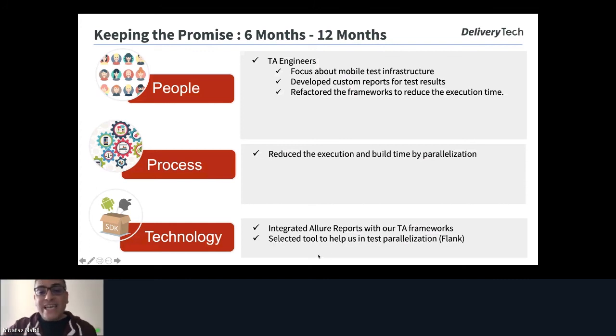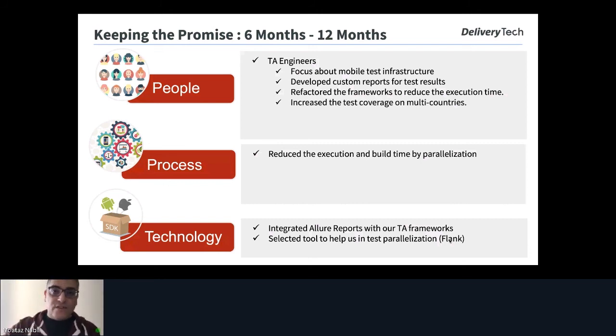And then we selected tools to help us in test parallelization, and in this case, we are using Flank. Flank is a tool. And in our test automation framework, in the next slide, we will get the info about this Flank and how we are implementing it.